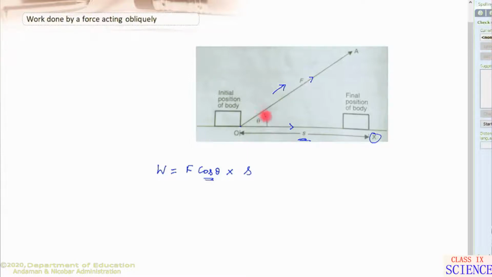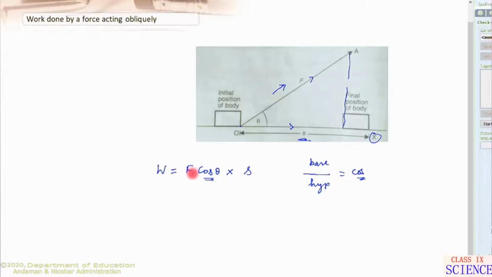In order to find the effective force, here you see this is the base of the triangle. If you extend it, we will get a triangle, right? So here it is a right triangle. Here cos theta is the base divided by the hypotenuse. We know that base by hypotenuse is equal to cos, right?